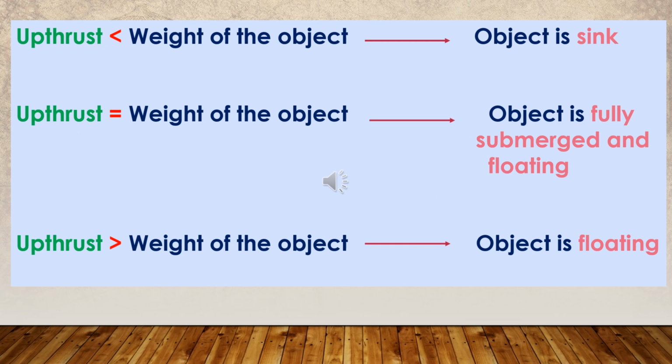The weight of the displaced liquid is equal to the upthrust, as taught by Archimedes. We did this in the previous activity. The result obtained from these activities can be stated as follows. When the upthrust exerted by the fluid is less than the weight of the object, it sinks. When the upthrust is equal to the weight of the object, it is fully submerged and floating. When the upthrust is greater than the weight of the object, it floats.